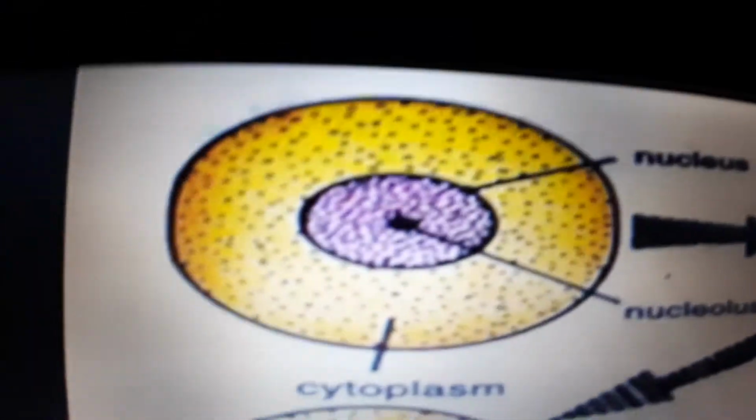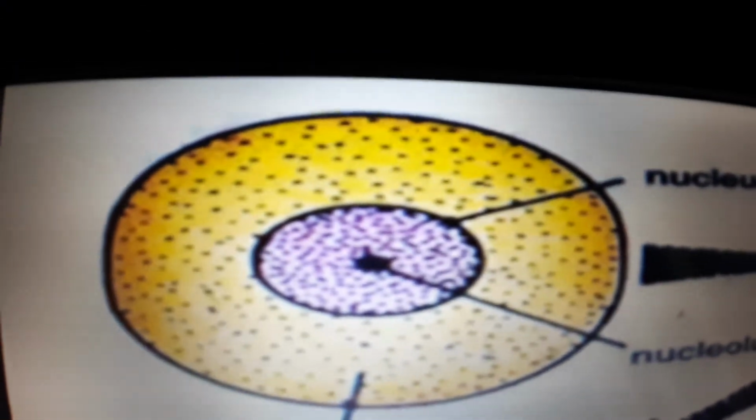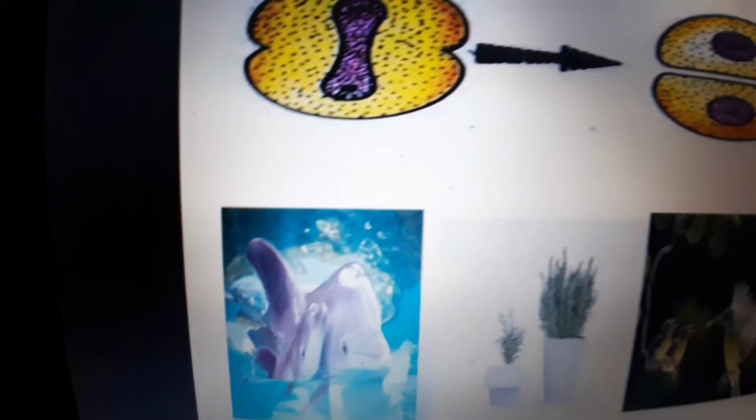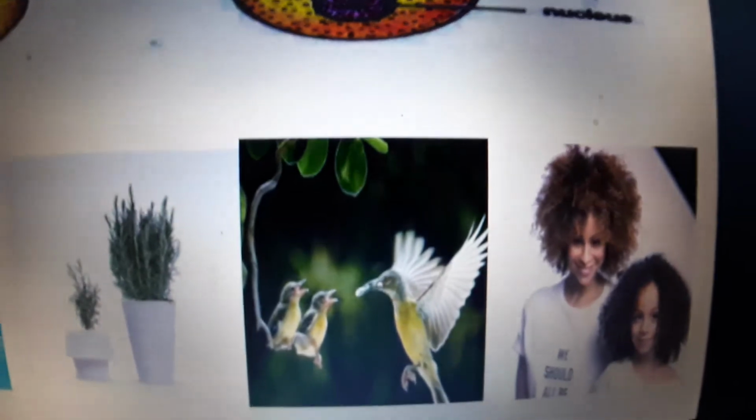So for example, you see the dolphin child looks like the dolphin mother because the genetic information that is stored in the nucleus is the same, and so the child looks like the parent. Okay, the same with the plants, the same with the birds. This is the mother's genetic information.